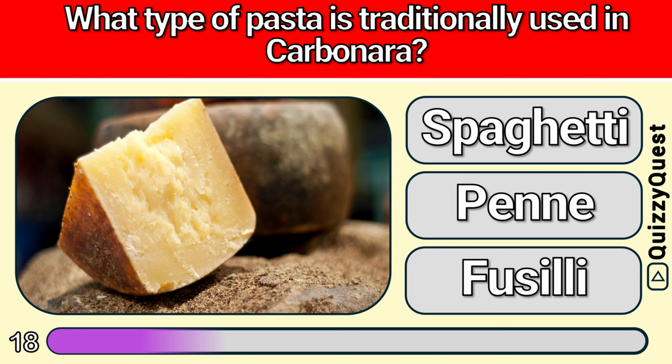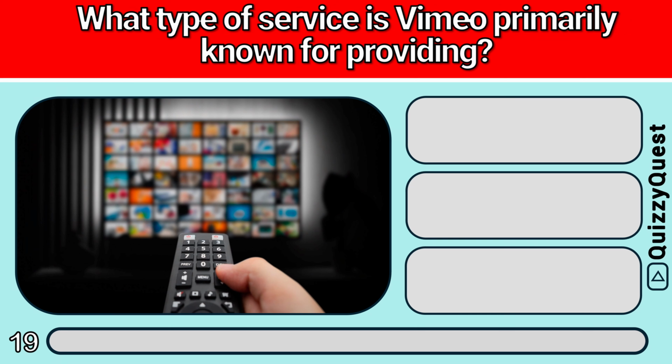Is it A. Spaghetti, B. Penne, or C. Fusilli? It is A. Spaghetti. What type of service is Vimeo primarily known for providing?